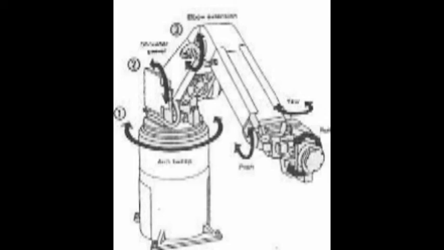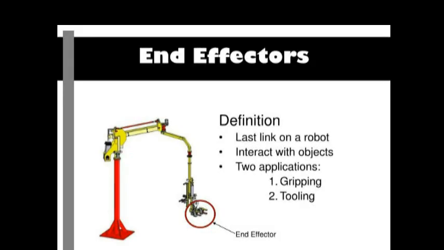And now coming to the next one, end effectors. The end effector is the end of the arm, provided at the end of the robot arm. It is attached to the robot wrist to perform a specific task. The task may be work handling, spot welding, spray painting or some other functions. The end effector will have 3 degrees of motion, namely roll, pitch, yaw. There are two types of end effectors: grippers and tools.